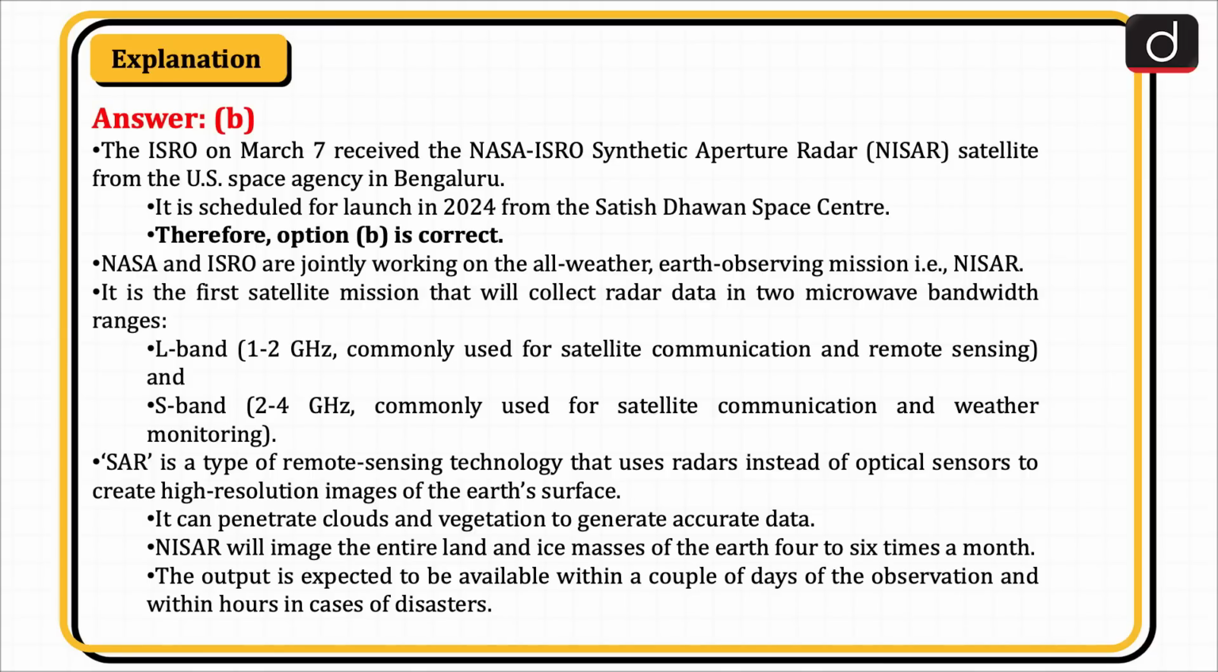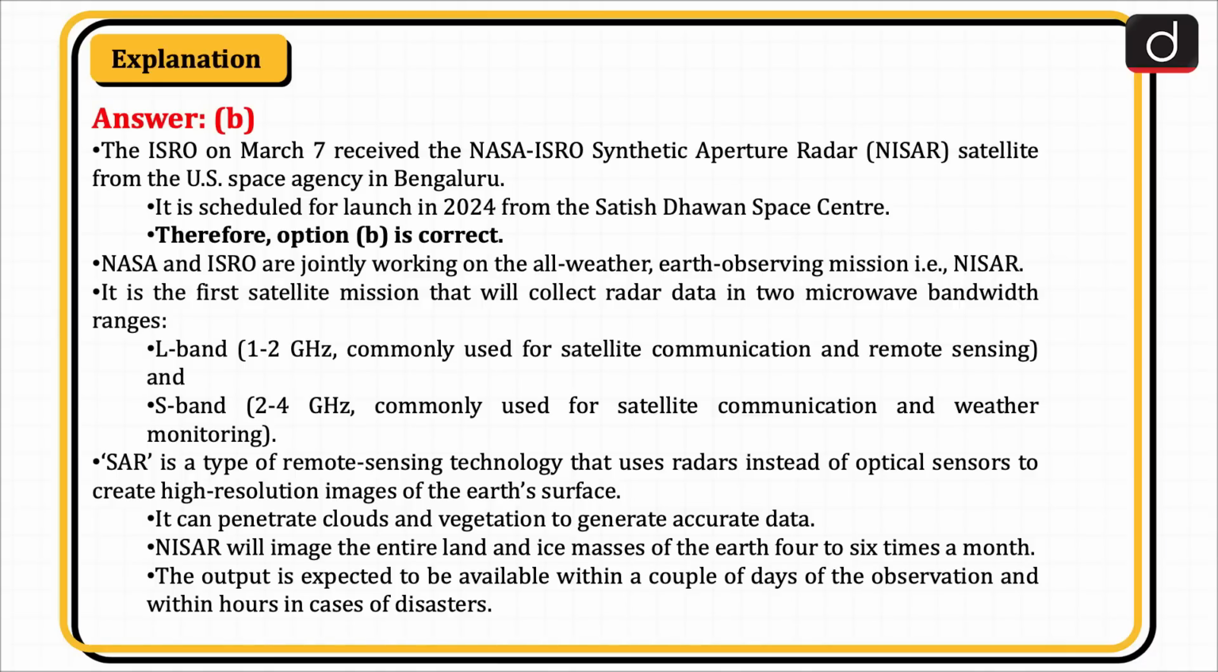It is the first satellite mission that will collect radar data in 2 microwave bandwidth ranges, L-band 1 to 2 GHz commonly used for satellite communication and remote sensing, and S-band 2 to 4 GHz commonly used for satellite communication and weather monitoring. SAR is a type of remote sensing technology that uses radars instead of optical sensors to create high-resolution images of the Earth's surface. It can penetrate clouds and vegetation to generate accurate data. NISAR will image the entire land and ice masses of the Earth 4 to 6 times a month. The output is expected to be available within a couple of days of the observation and within hours in cases of disasters.